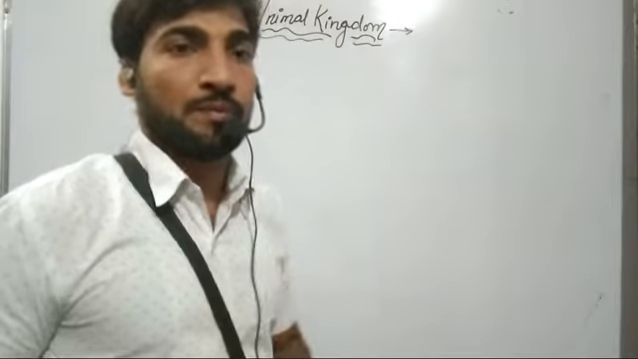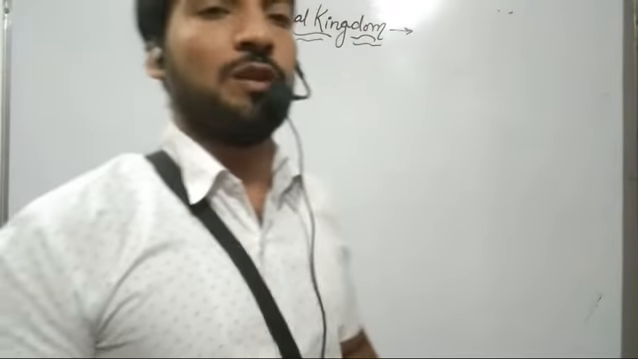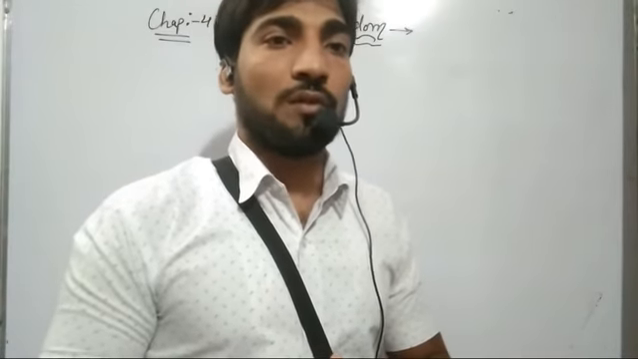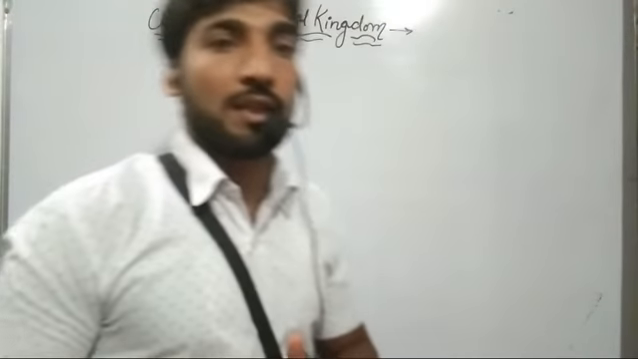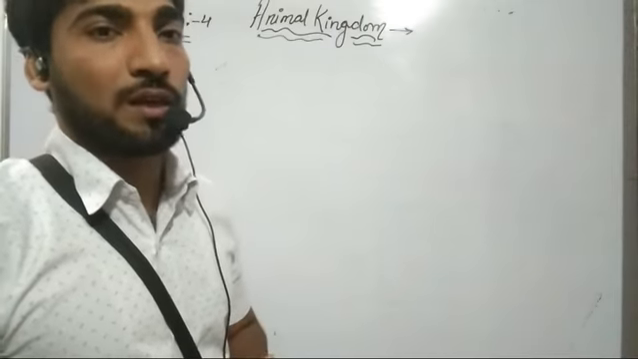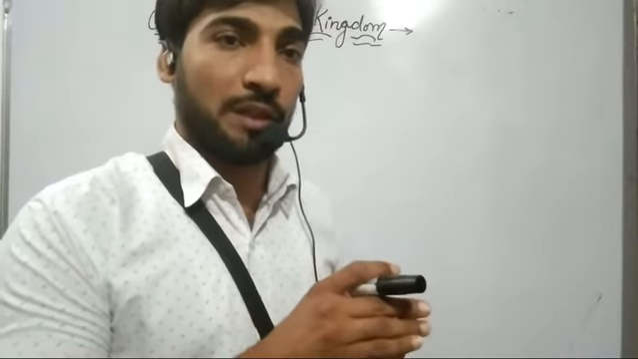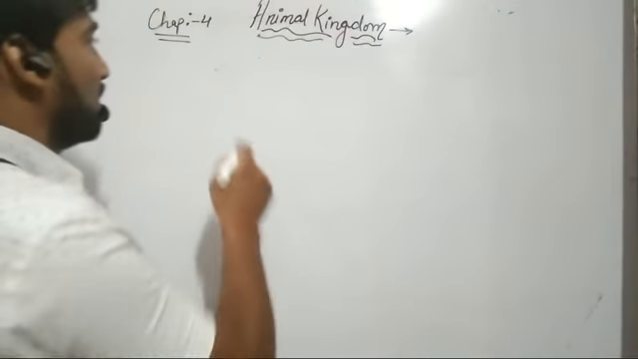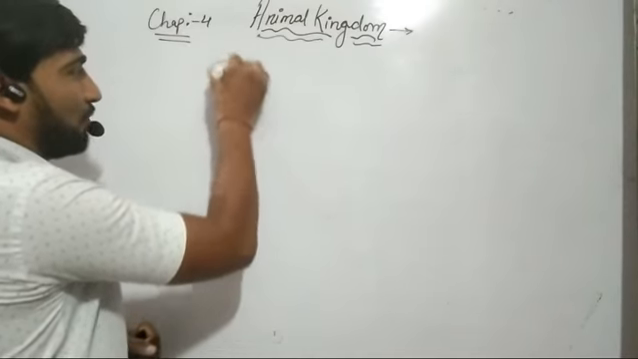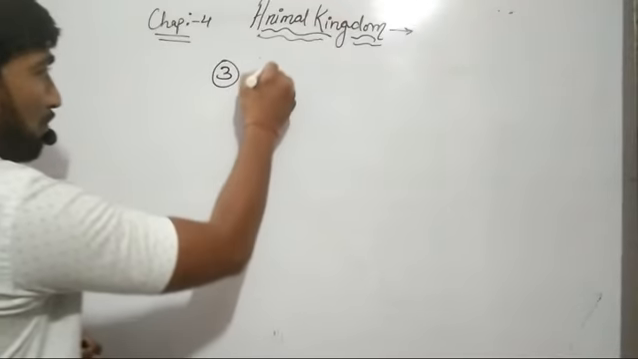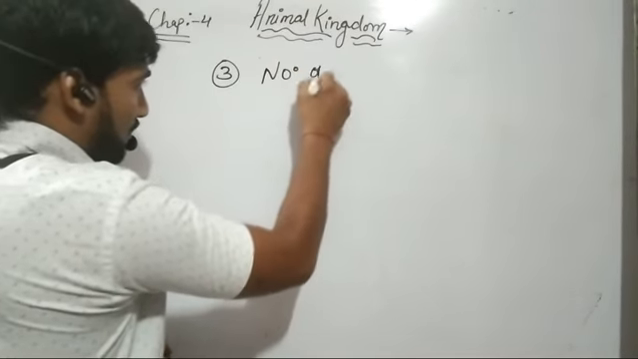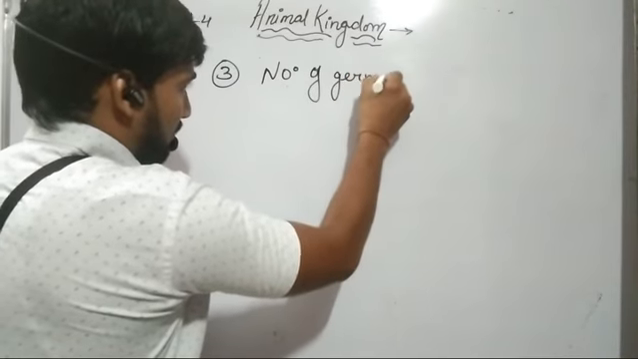Good morning, students. So today in this class we'll discuss the third criteria for classification of animals. Until now we have already discussed in our last class two criteria for the classification of living organism, which are body organization and symmetry. And the third criteria for classification of living organism is number of germ layers.